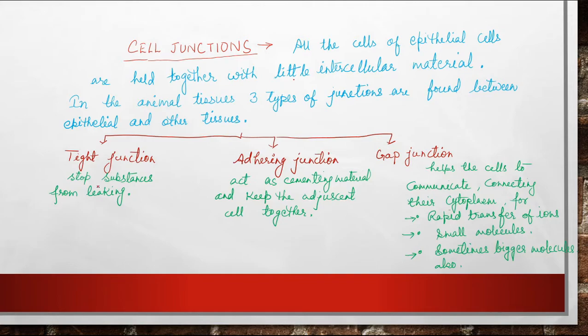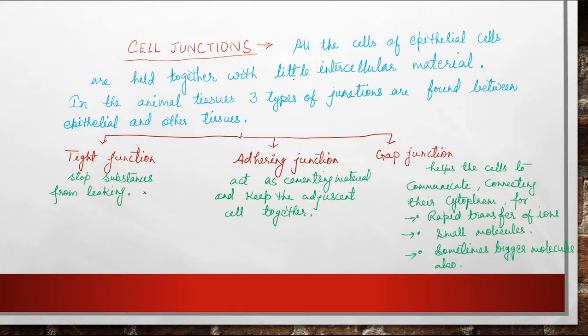When any substance can't leak from between these tissues, it is known as a tight junction. There is no space in between. The adhering junction acts as the cementing material and keeps the adjacent cells together, but here a very minute level